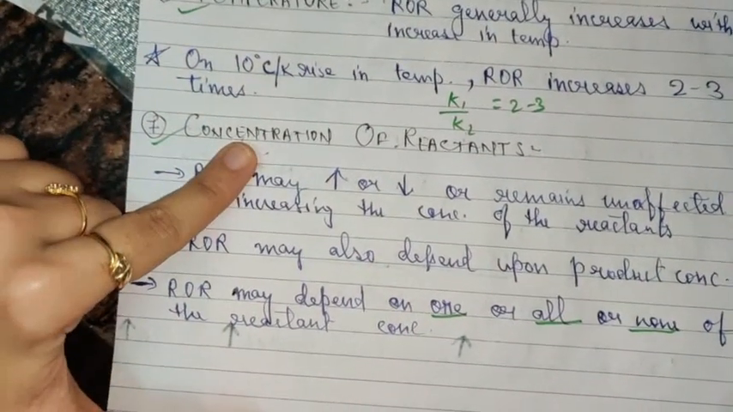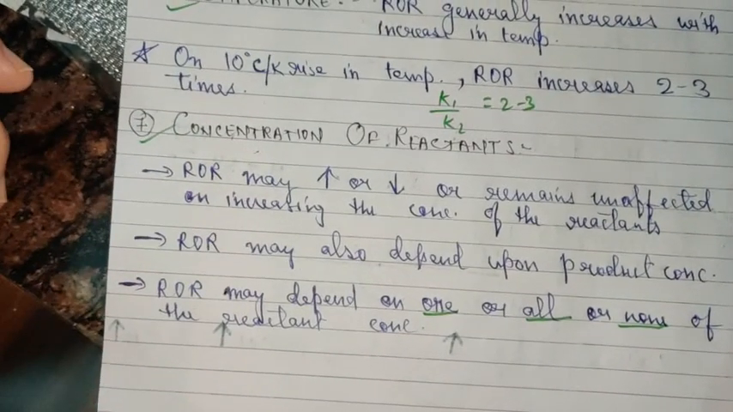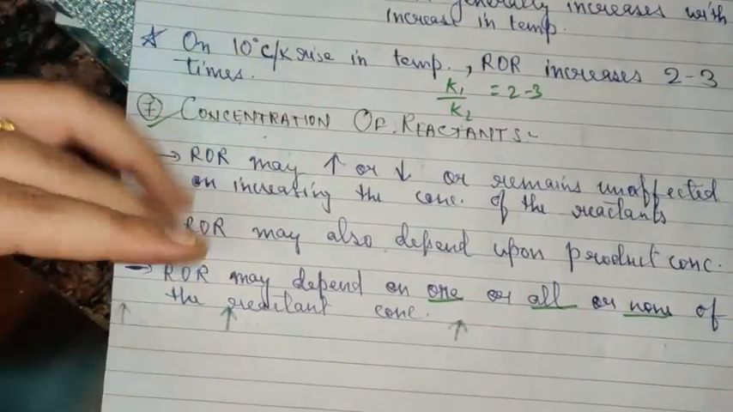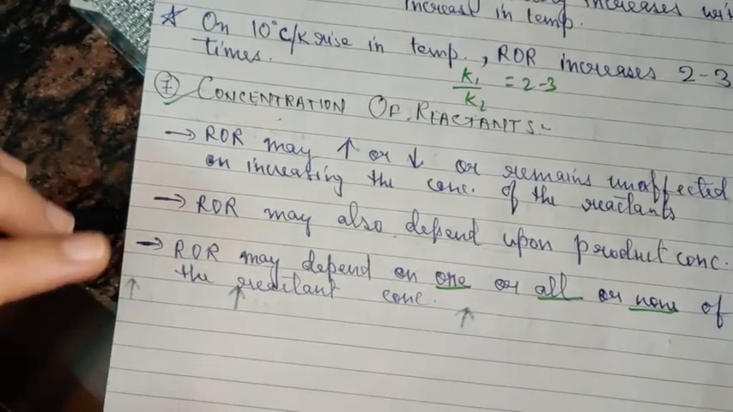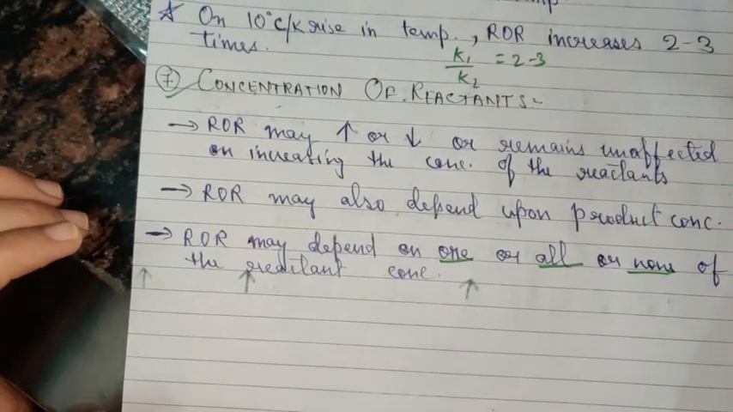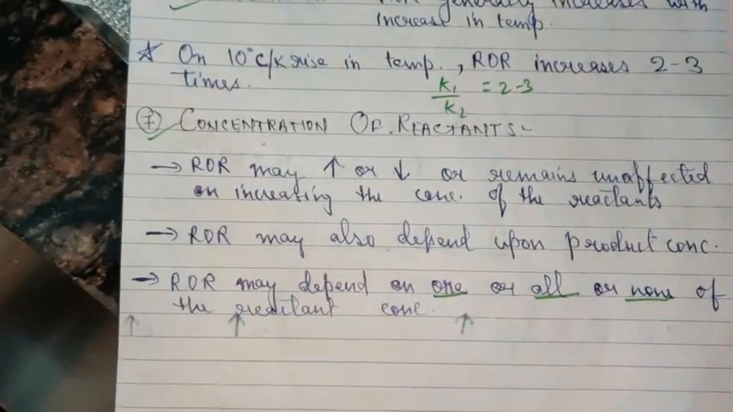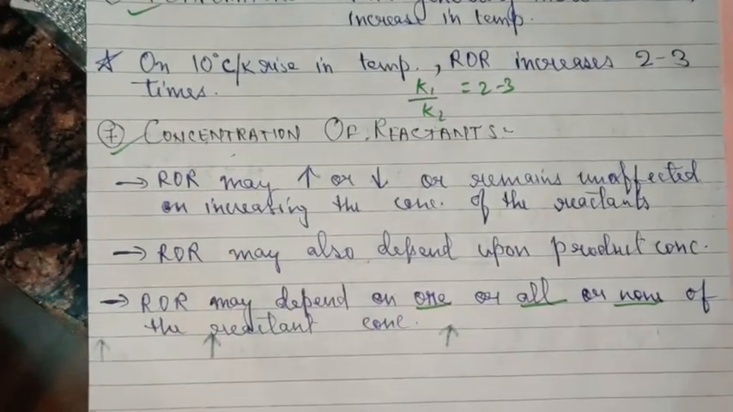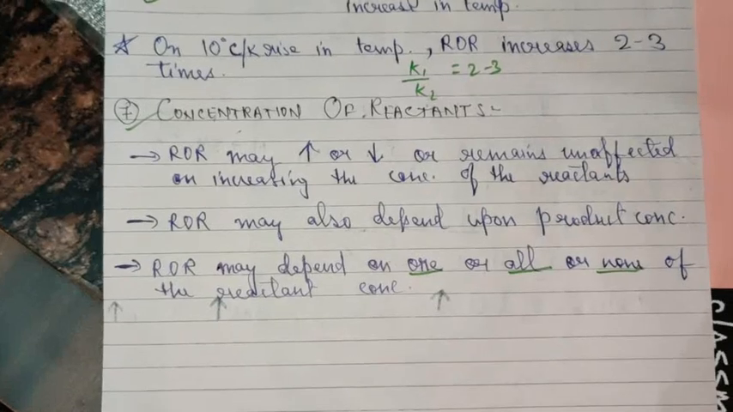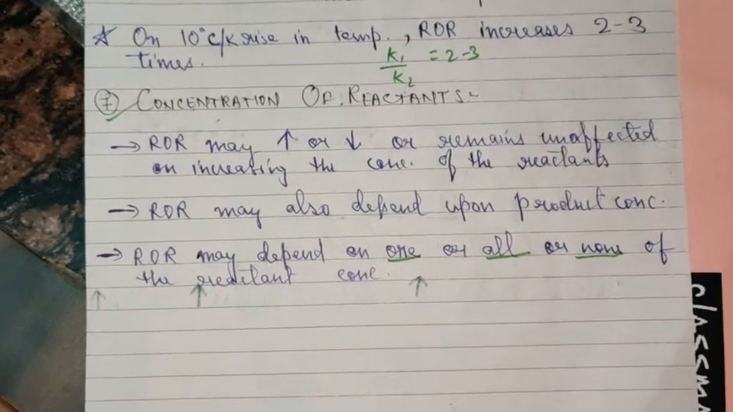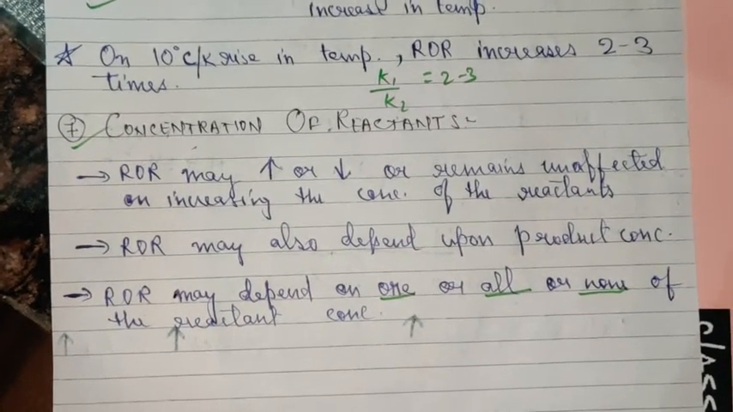So concentration, how does the concentration affect? With increase in the concentration of the reactant, the rate of reaction may increase, decrease, or it may remain unaffected, or it may also depend upon the concentration of the product, or it may also depend on the concentration of 1, 2, 3, or none of the reactants. So there are quite a number of possibilities in case of concentration of reactant. To understand it better, please watch my next video lecture and then follow the notes also.